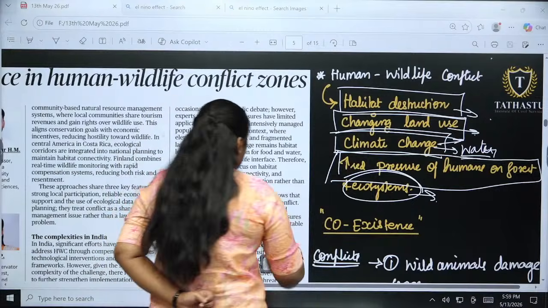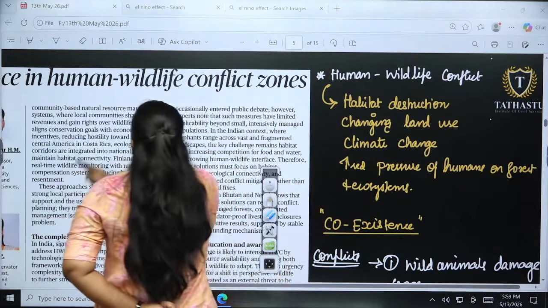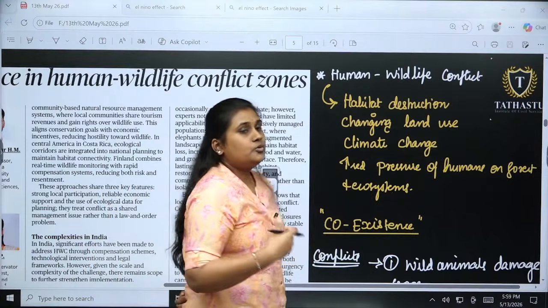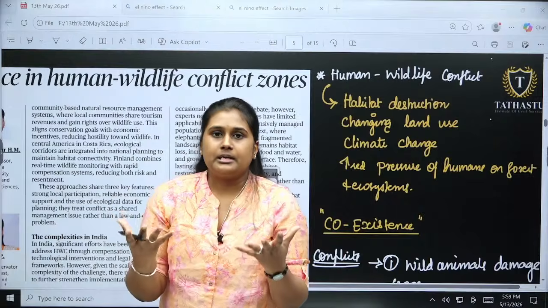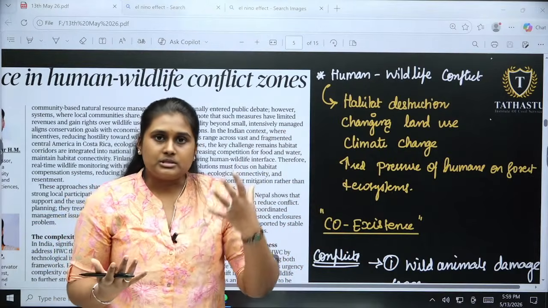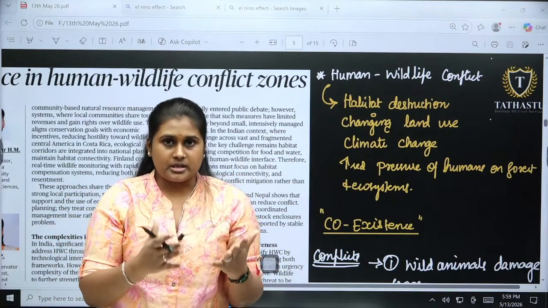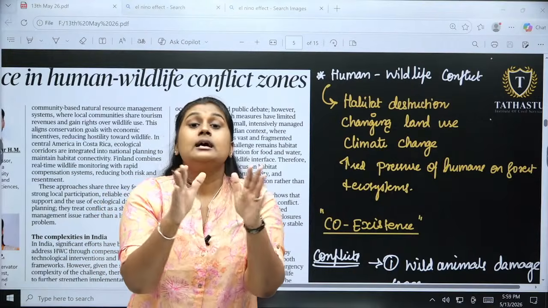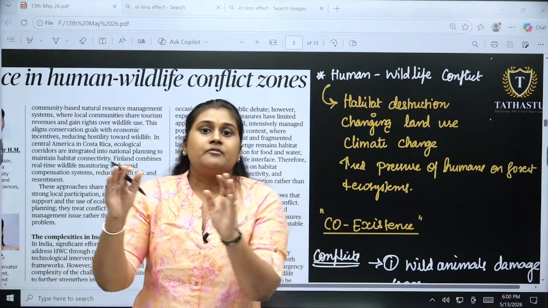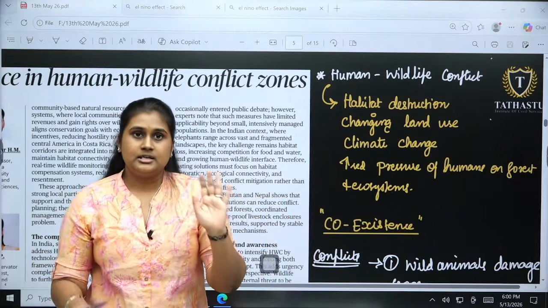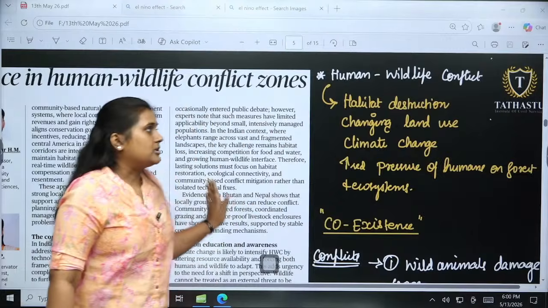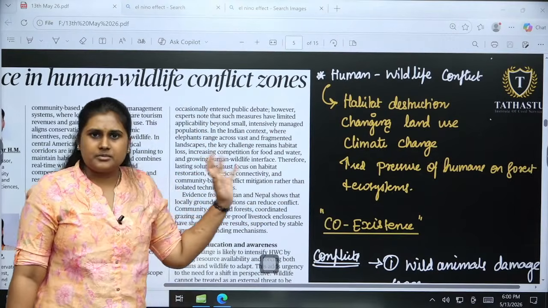Okay, so what this article is completely saying is that we have to work upon coexistence, both living beings have to be there, humans have to be there and also the wildlife has to be there. We have to share the resources equitably and make sure no section is being affected. So that is the suggestion given in this article.